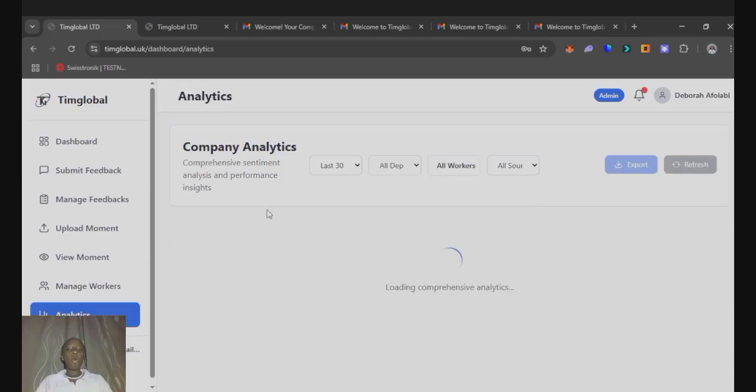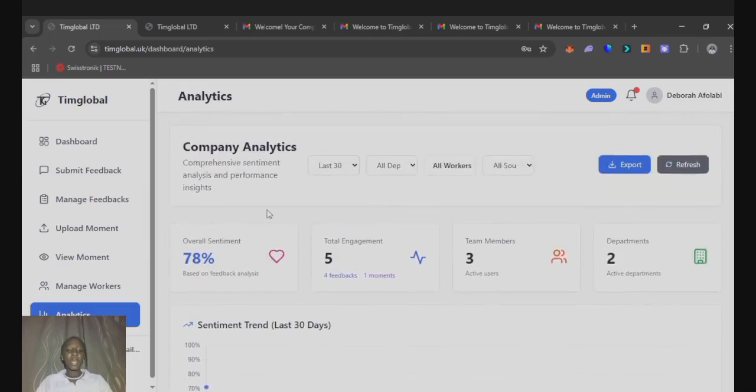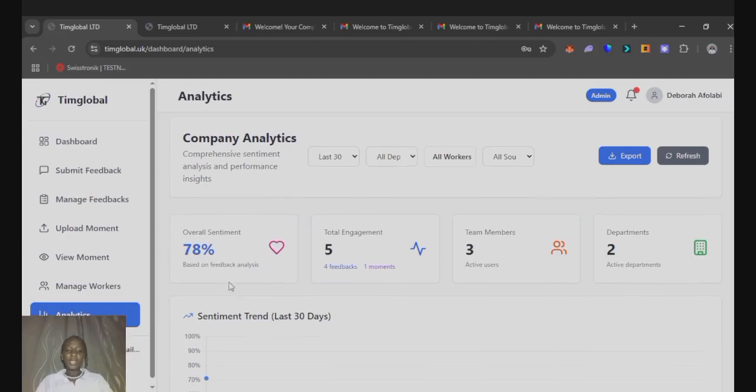Then analytics. So this is the overview of all the sentiments, all the actions that have been performed. So it's going to give us a comprehensive sentiment analysis and performance insights. So the overall sentiment, we can see that this organization is actually doing well. We have 78% based on the feedback analysis. Wow. Then we have total engagement 5. So 4 feedbacks have been given and 1 moment has been uploaded.